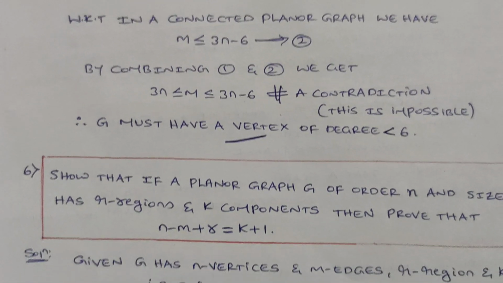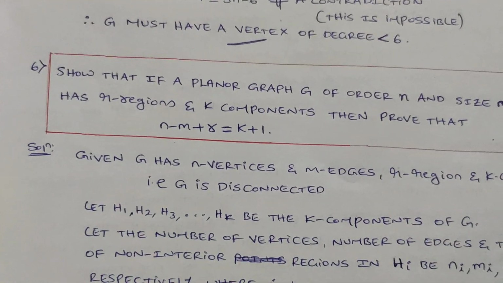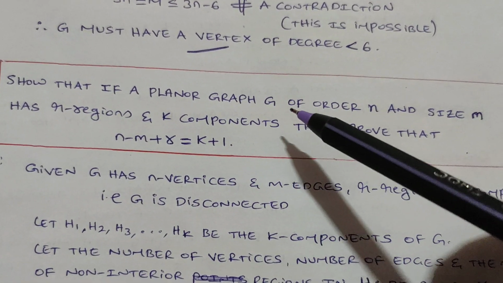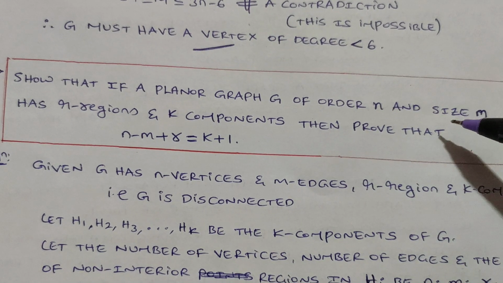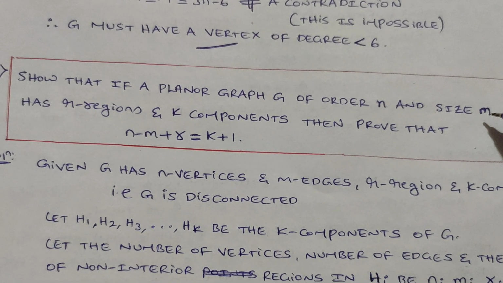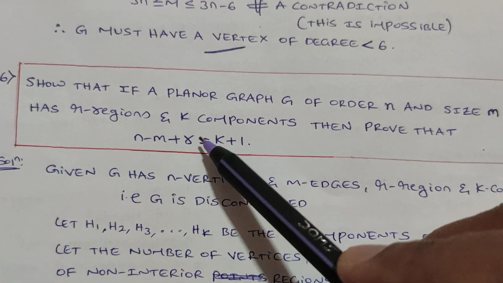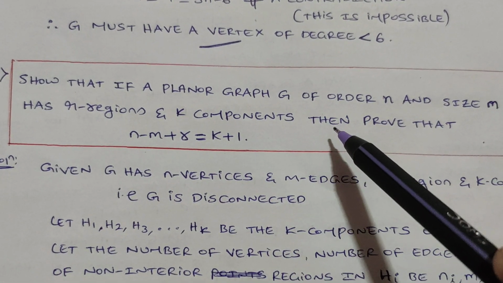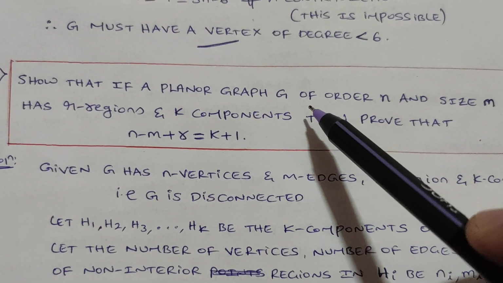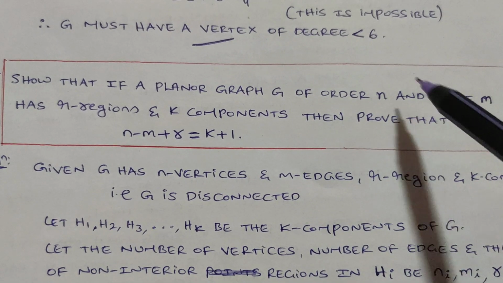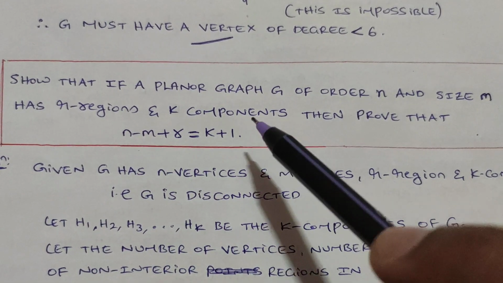Next, observe the sixth one. Show that a planar graph G of order n and size m has r regions and k components. Suppose a planar graph G has order n, size m, r regions and k components.